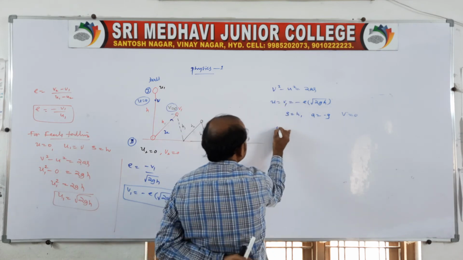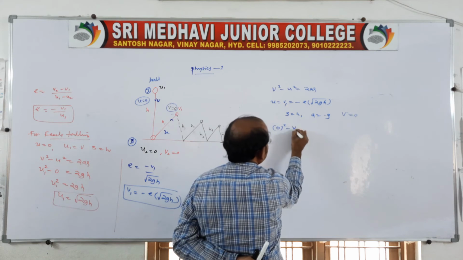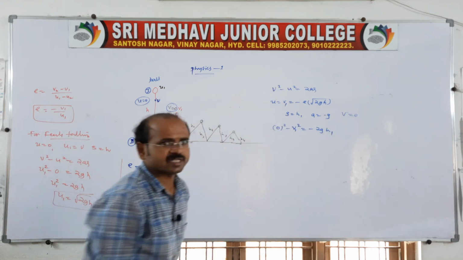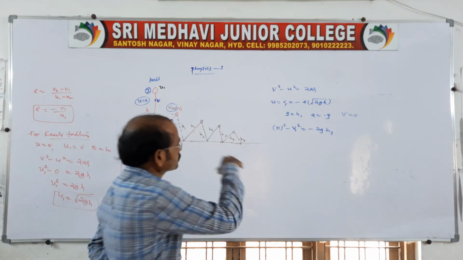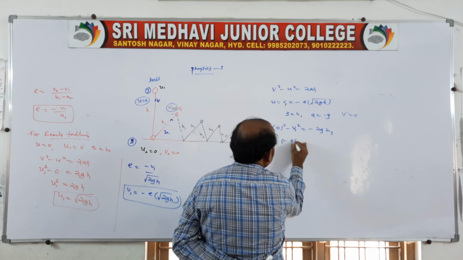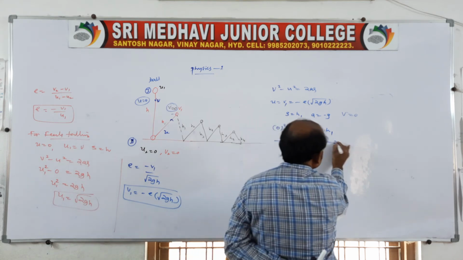Therefore 0 square minus v1 square is equal to minus 2gh1. For the first rebound, minus E root over 2gh whole square is equal to minus 2g into h1.